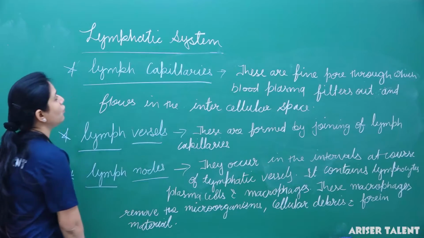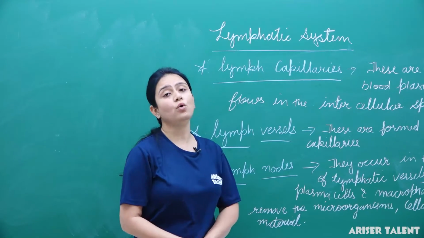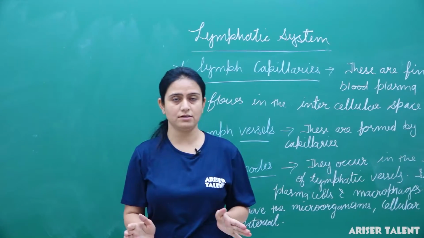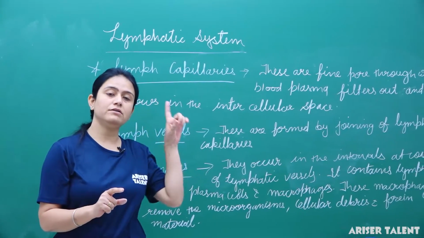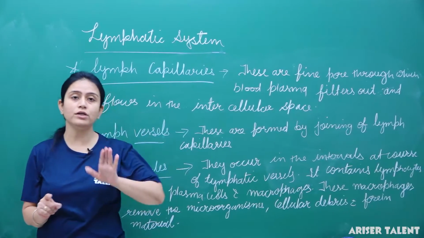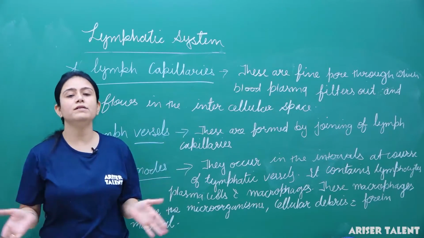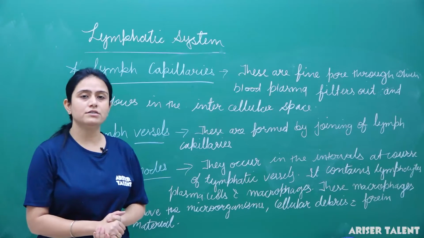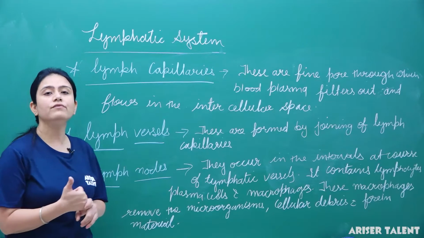So this is all about the lymphatic system. The lymphatic system is an open circulatory system. When we studied the blood vascular system, it had a tubular system, but here the lymphatic system is an open circulatory system which consists of lymph capillaries, lymph vessels and lymph nodes.